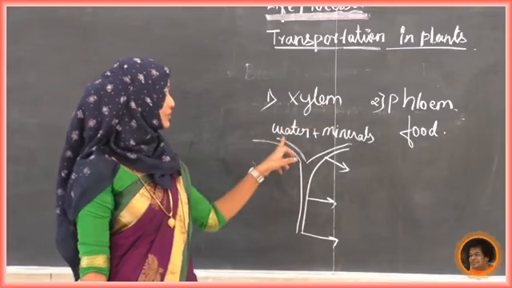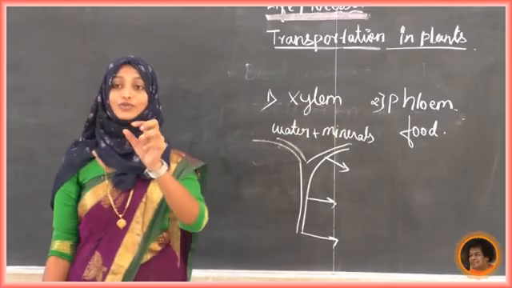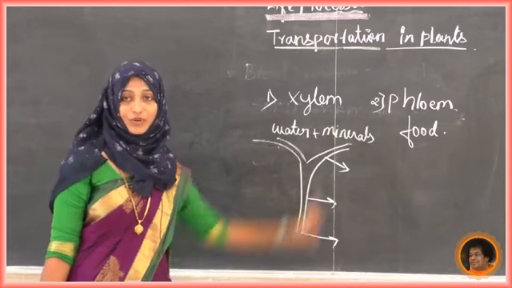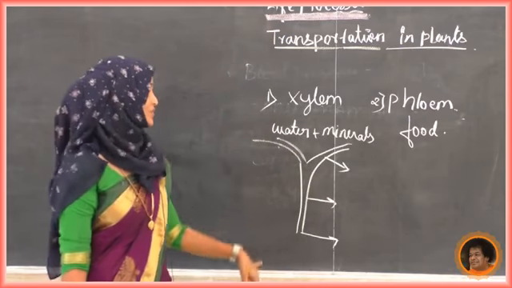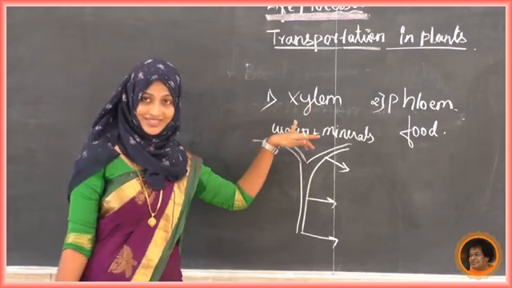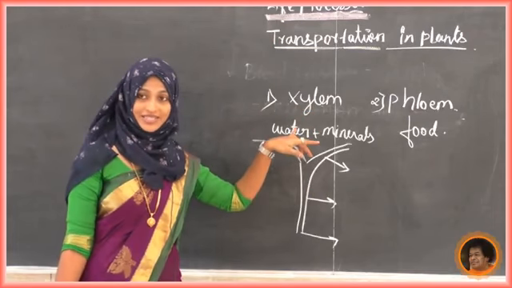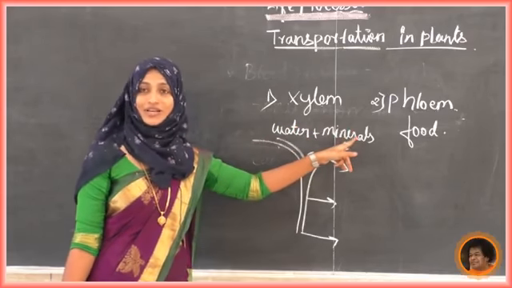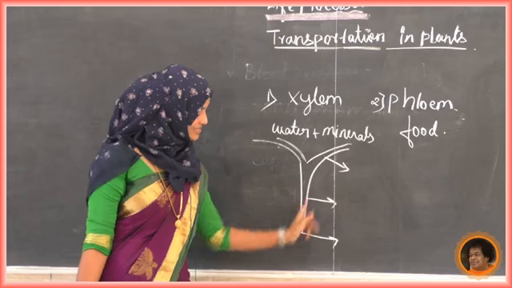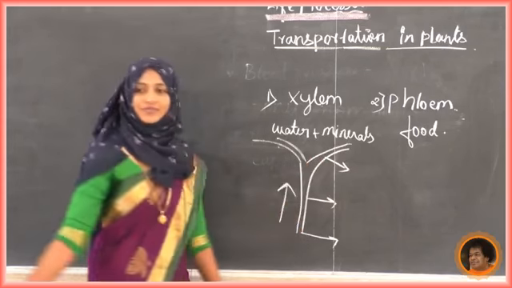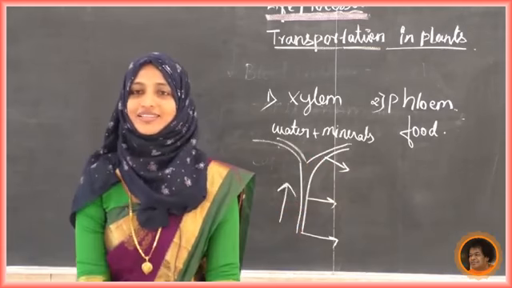This xylem is going to conduct water and minerals. Now tell me, students, what will be the direction of this? In both directions, up and down? No. Here, xylem conducts water and minerals from the root to the top, that is, the veins of the leaves. So it is a one-way direction, only like this we can see.